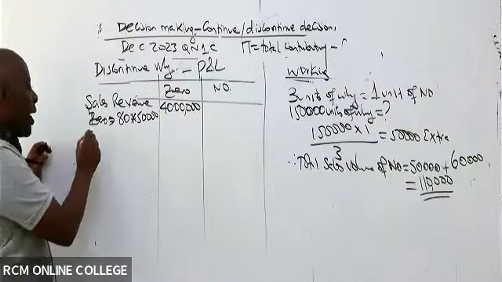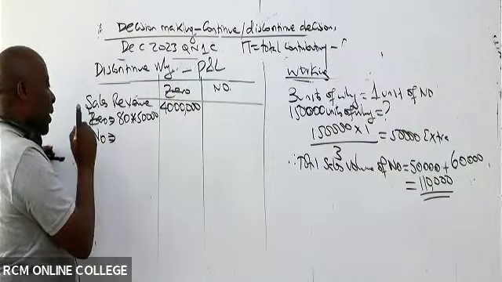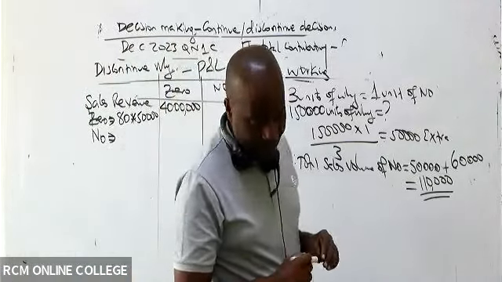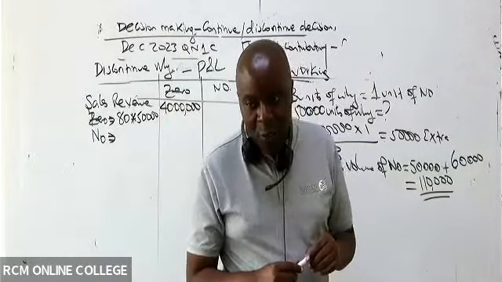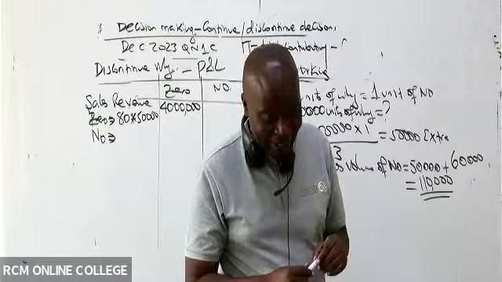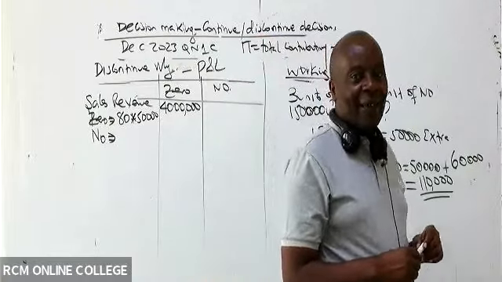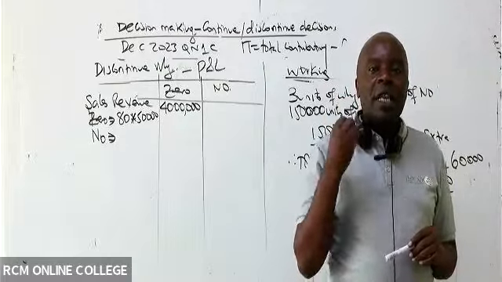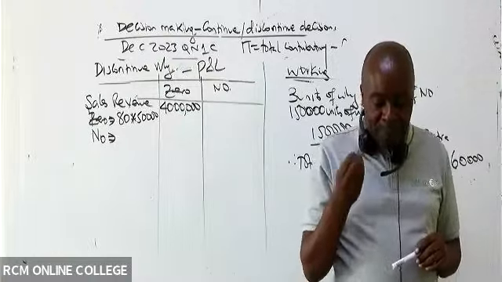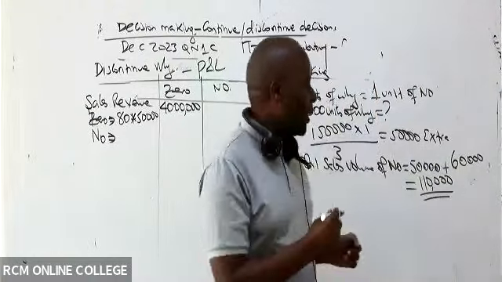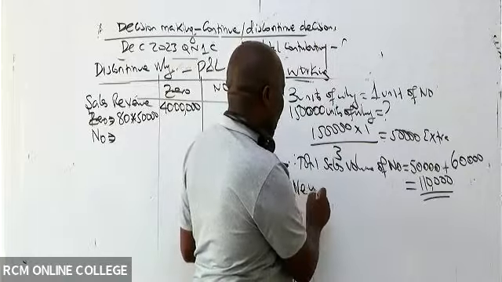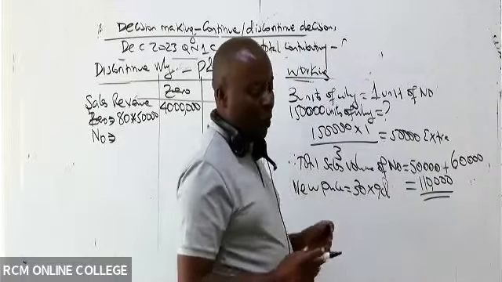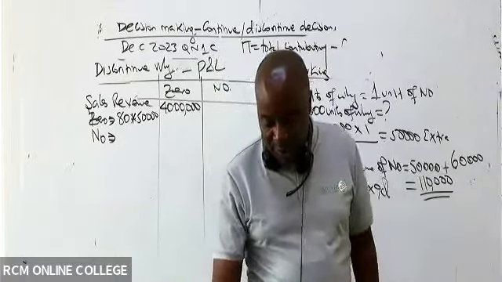Then let's go to no fly. Can somebody give me the price of no fly? Price of no fly, 30. But for us to be able to sell this increased quantity, we have to reduce the selling price of no fly by 10%. So the new price, I can come and write in my workings. The new price will be 30 times 90%. Knock away 10%. So 90, isn't it?